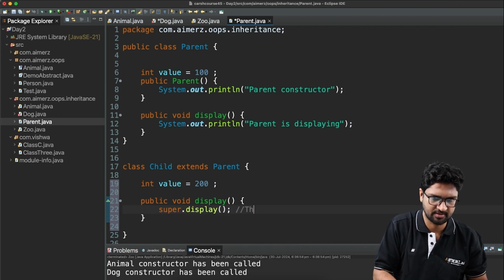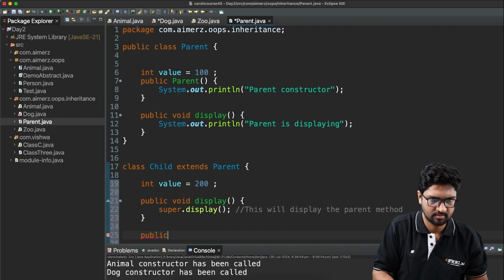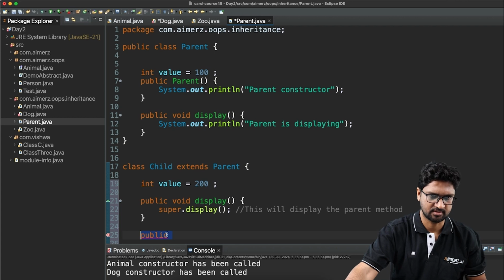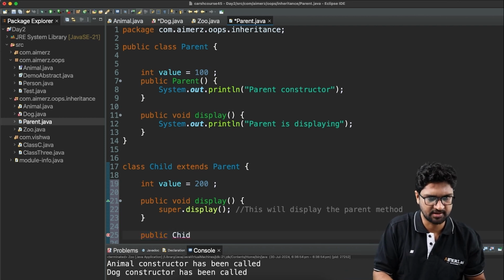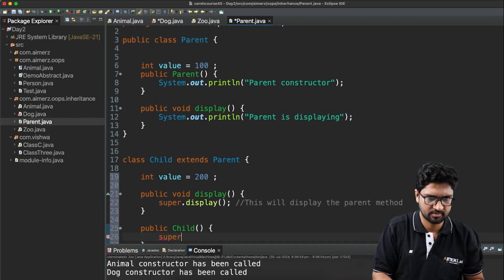So this will display the parent method, right? And then I have a public child constructor. Let me define the constructor of this child, and inside this I have to first call the parent, right? So it should be like super,